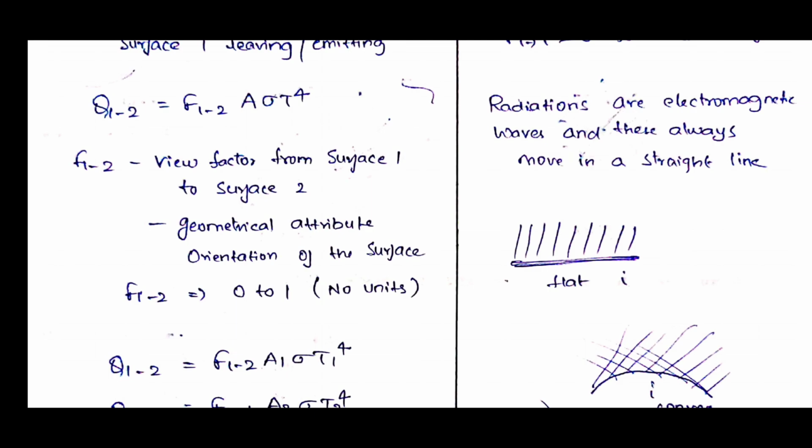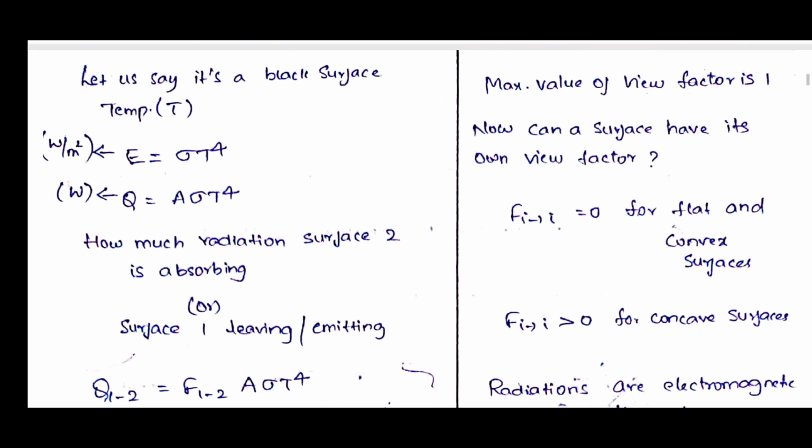Let us take 100 incident radiations coming from one surface, and the same 100 radiations are absorbed by surface 2. 100 by 100 is nothing but 1. So the maximum is 1. The minimum is, if no incident radiation is absorbed, it means 0. So the range is 0 to 1.